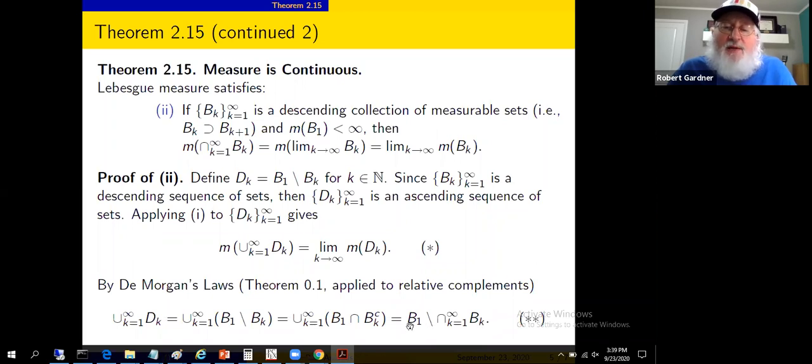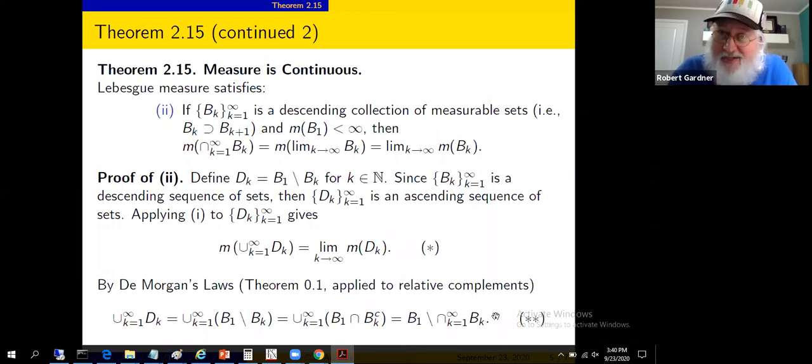If B sub 1 equals the whole real line, this is the De Morgan's law that we stated in the background notes. Theorem 0.1, the very first background thing we did was to state De Morgan's laws. It was stated in terms of unions and intersections of sets and their complements, not their relative complements. So it's not stated in our notes like that. Royden and Fitzpatrick stated De Morgan's laws in terms of relative complements.